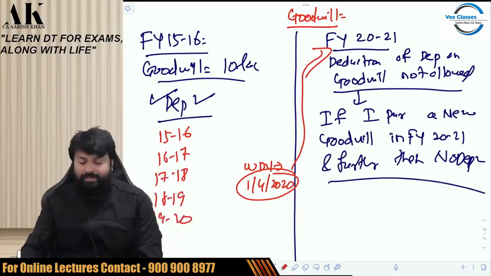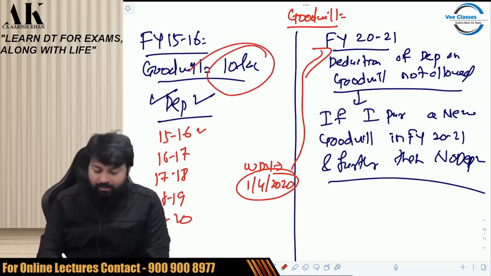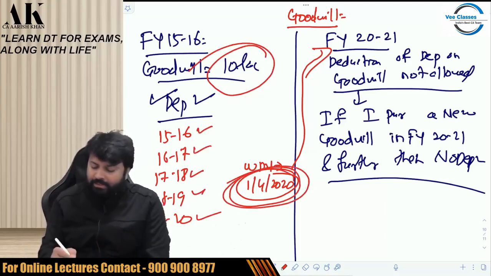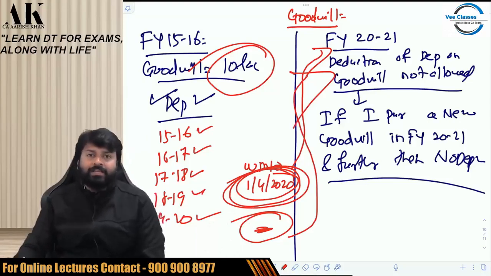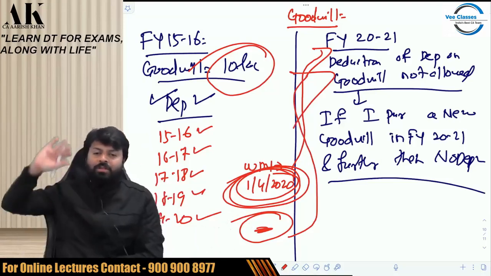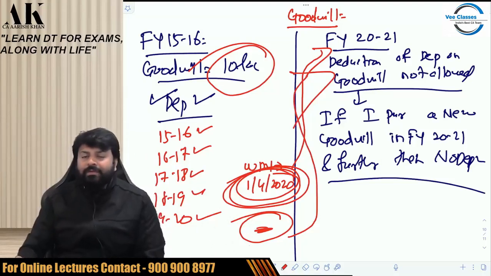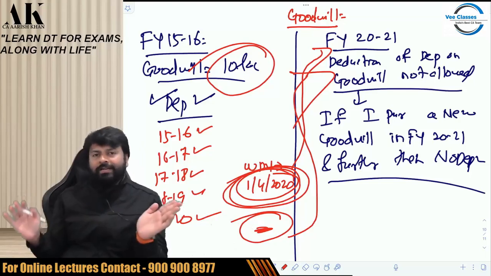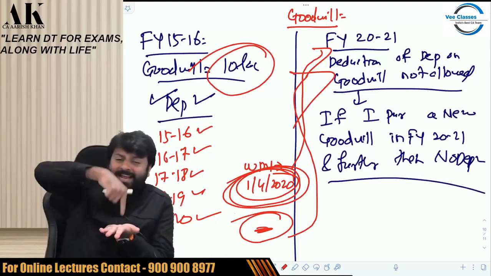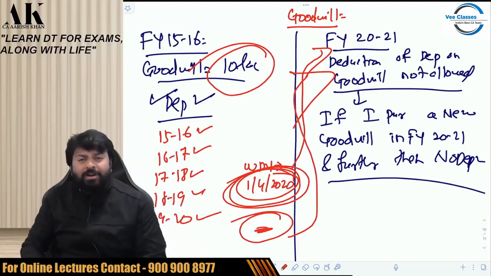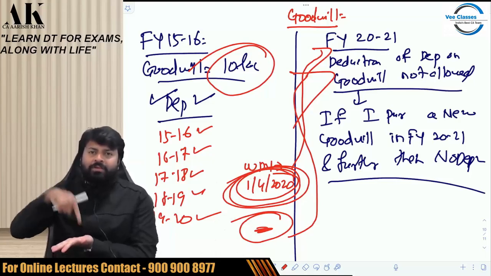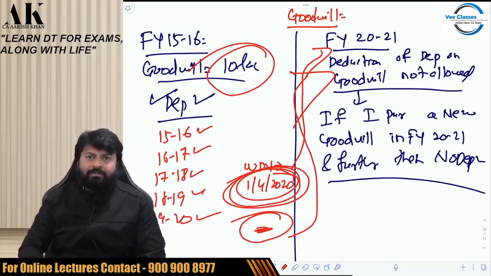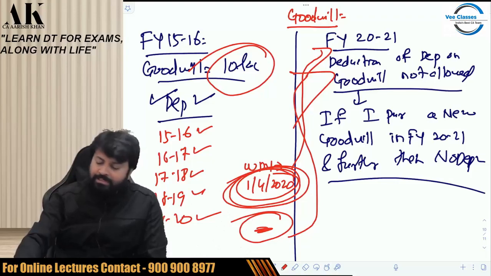So the government says what? In that case, you have to take this goodwill and you have to reduce the depreciation of all these years and see what is the WDV on this year. Whatever is the WDV on this year, you have to reduce on the block of the intangible assets. We will not allow you depreciation on the old goodwill also. So, definitely if you purchase a new goodwill now, you will not get any deduction. But if there is an old goodwill in the intangible asset block, is it possible or not? In the intangible asset block, there is an old goodwill. So, you have to remove that much WDV of that goodwill in financial year 2021 from the WDV of the intangible asset. I hope it is clear to you.